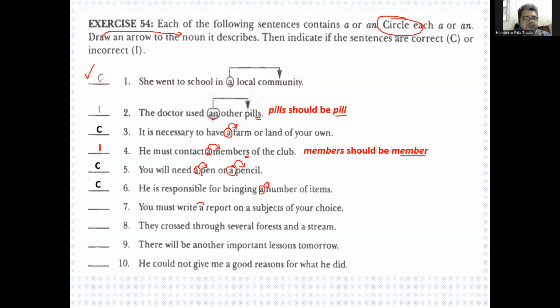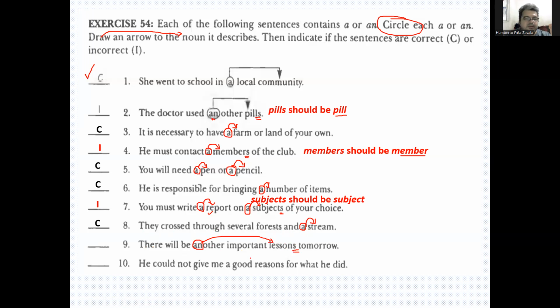You must write a report of a subjects of your choice. So a report is fine, but subjects is plural, so it should be a subject, singular. They cross through several forests and a stream, right? So one stream, so this is okay. There will be another important lessons.